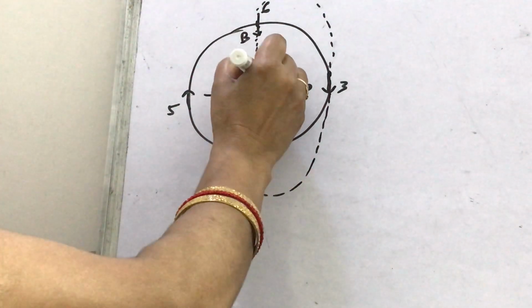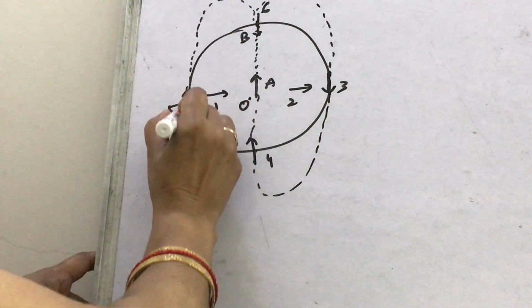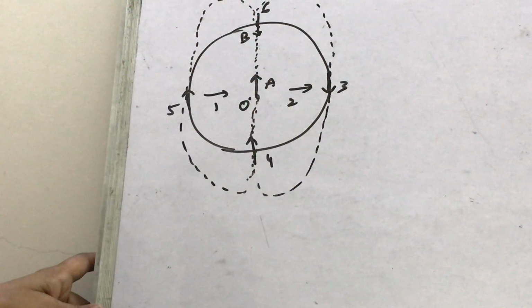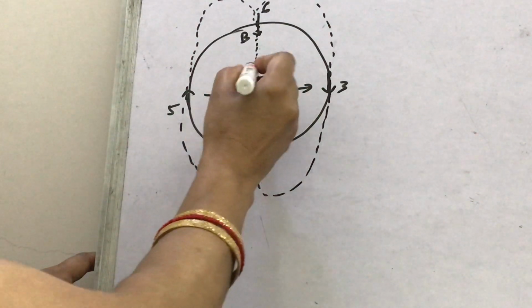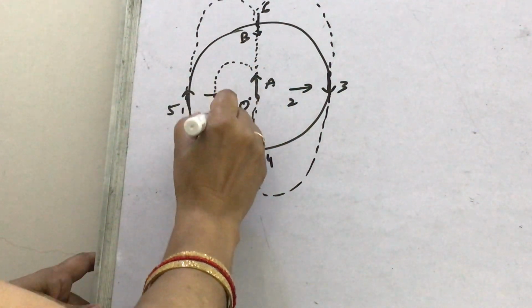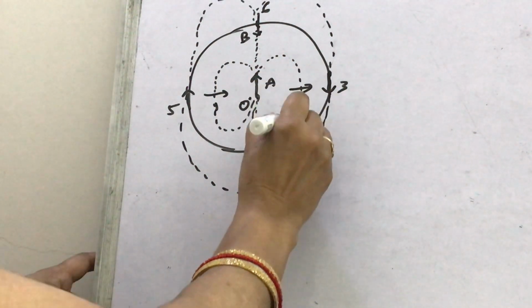Only two lines you will draw like this, and other field lines originate from the north pole and come towards the south pole. You can also show one field line here in this way and another here in this way.